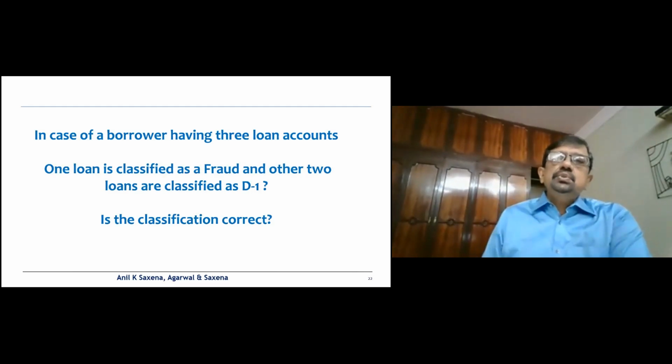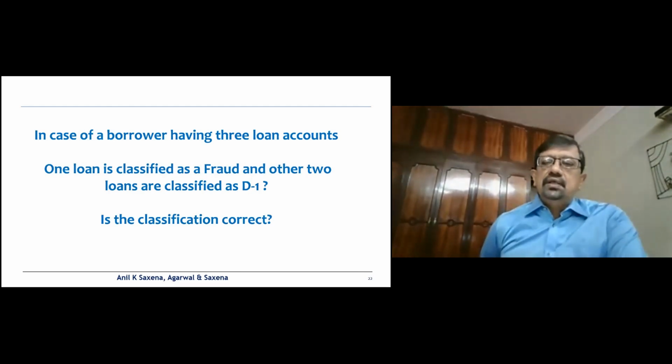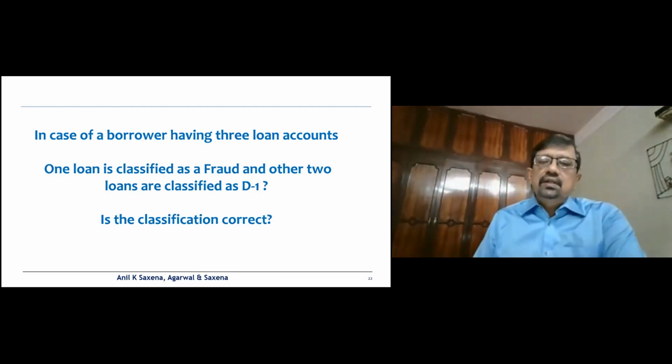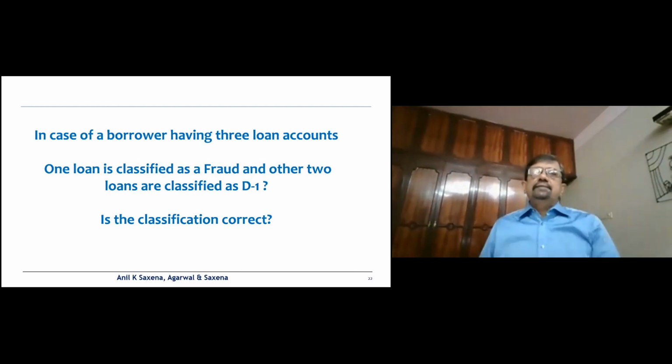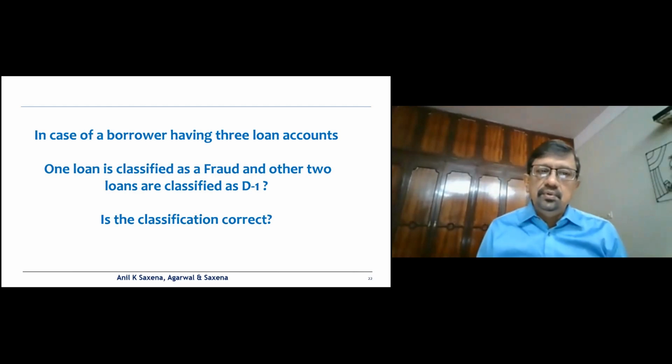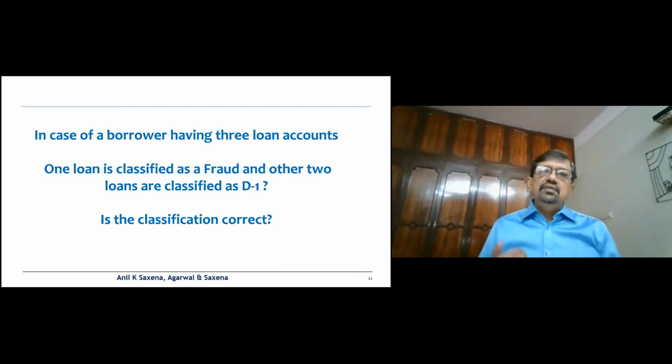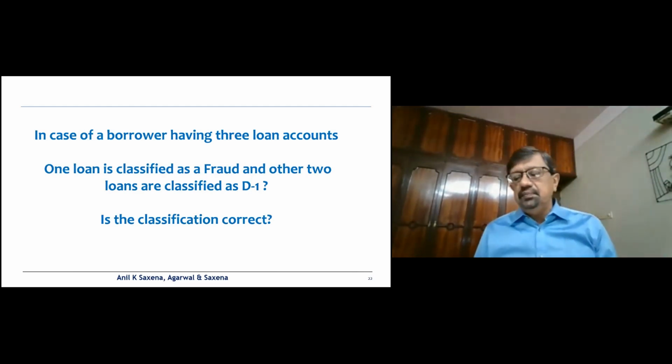Now the next issue is, in case a borrower has 3 loan accounts, one loan is classified as a fraud, the other 2 are classified as, let's say, doubtful. Now, is the classification correct? Friends, this is primarily to bring out the fact that in case there is a single borrower with the same custody, then all the accounts need to carry the same asset classification.